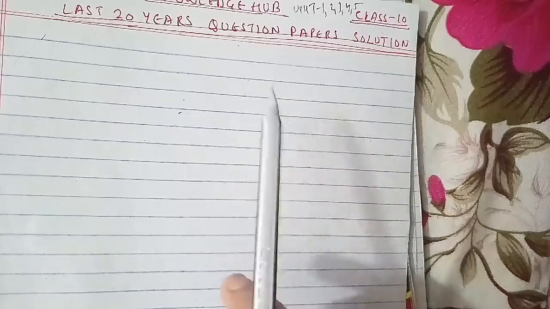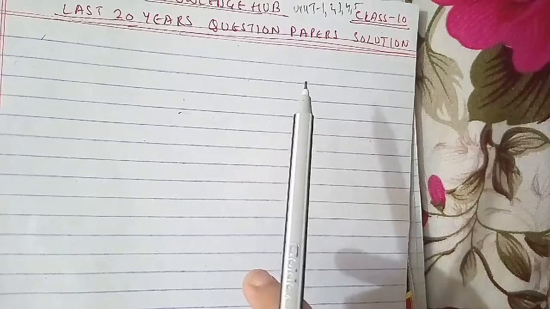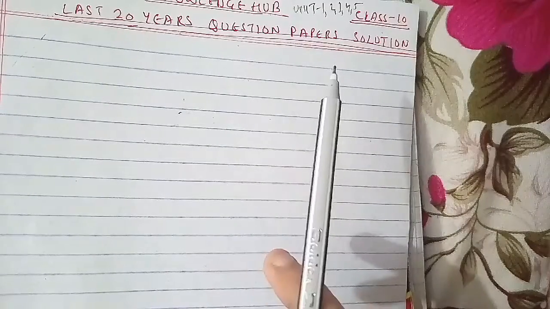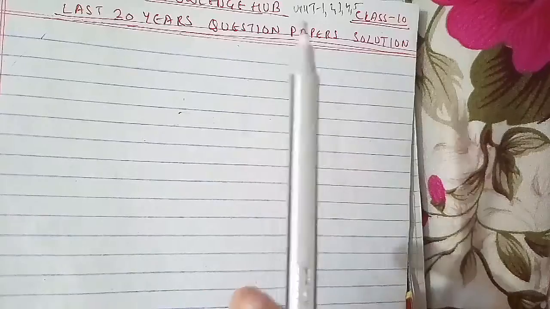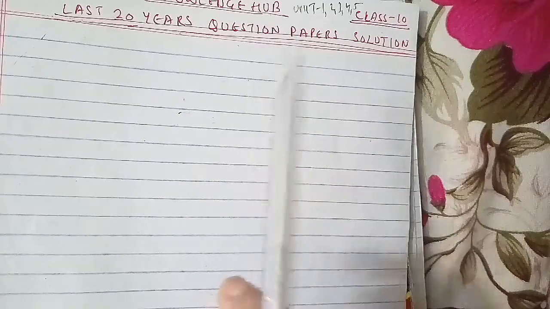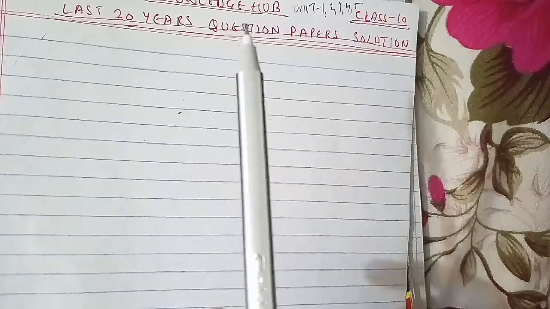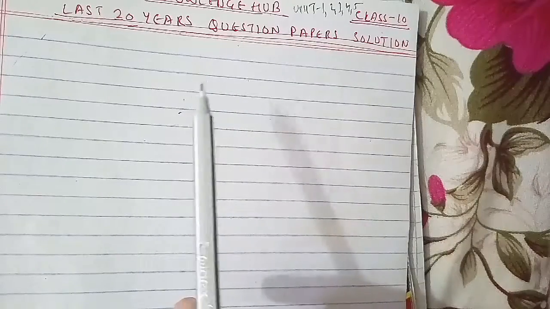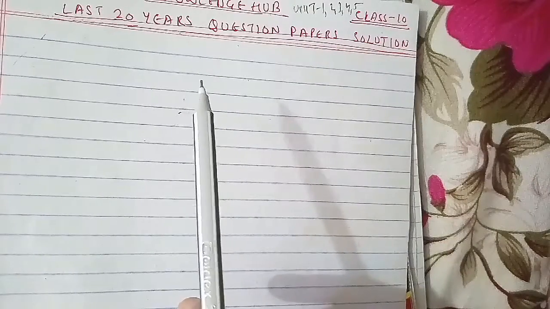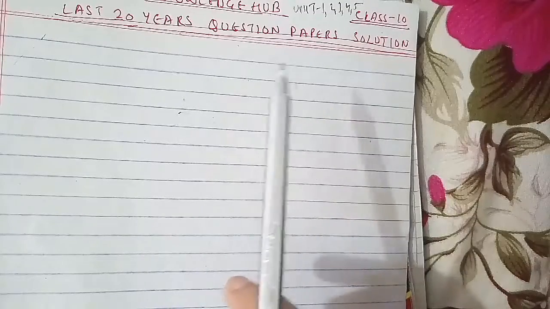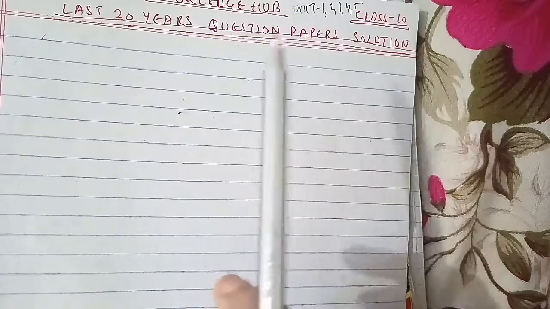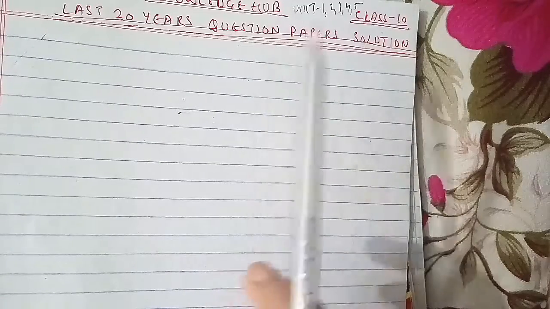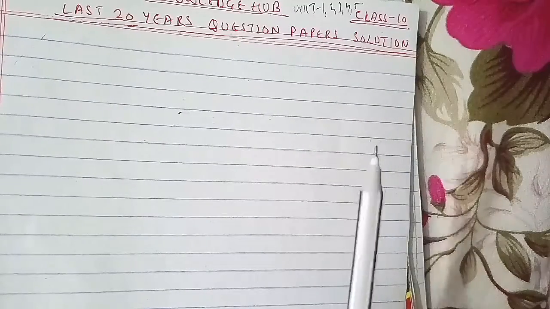After that, attempt all the parts of the following, which is section C. Attempt the two parts of the following, one by one. Explain the statement that software engineering is a layered technology. This is from unit 1. Another one is to mention the reasons why a waterfall model can be considered impractical and cannot be used in real projects, from unit 1.